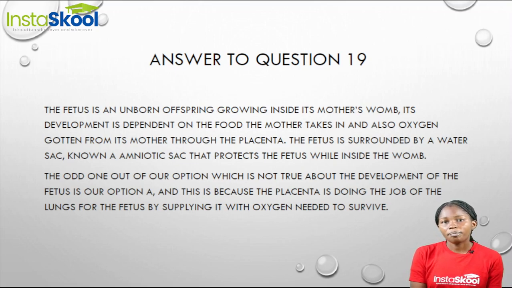The development of a fetus is dependent on the food that it receives from its mother. It also receives oxygen from its mother, and it does so through the placenta. Now, inside the womb, the fetus is surrounded by a water sac known as the amniotic sac. This amniotic sac helps to protect the fetus while it is still inside the womb.